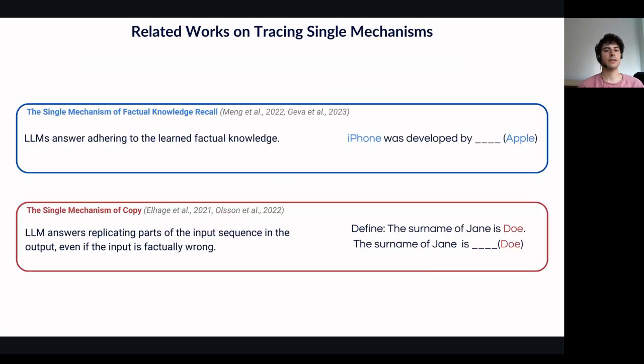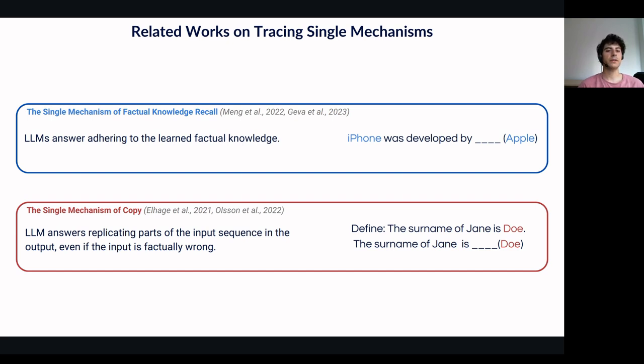Previous research in mechanistic interpretability has largely focused on tracing single mechanisms of LLMs. Two fundamental mechanisms have been broadly investigated by previous research and form the foundation of our work: the mechanism of factual recall and the mechanism of copying. The first mechanism, factual recall, is the ability of an LLM to complete a sentence using its learned factual knowledge. For example, if we present a model with the sentence "iPhone is developed by", it will likely answer "Apple", recalling this fact from its training data.